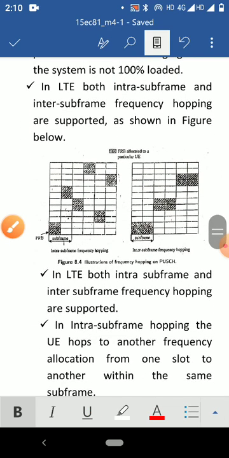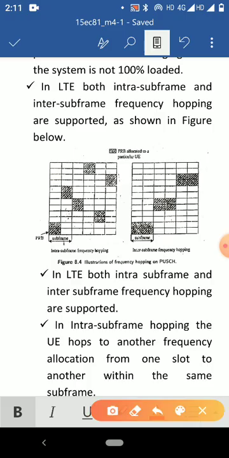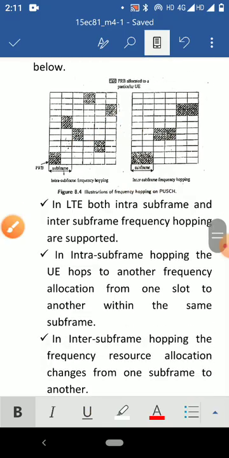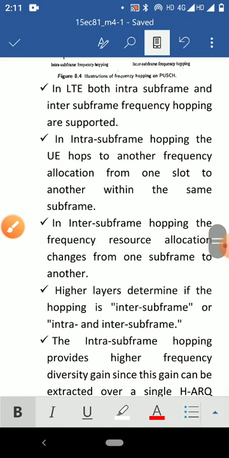In LTE, both intra-subframe and inter-subframe frequency hopping are supported, and it is shown in this figure. Intra-subframe frequency hopping and inter-subframe frequency hopping. In LTE, both intra-subframe and inter-subframe frequency hopping are supported.